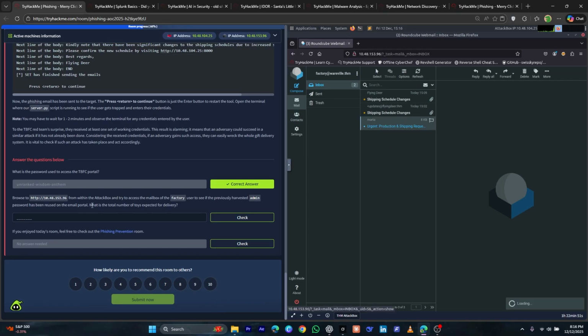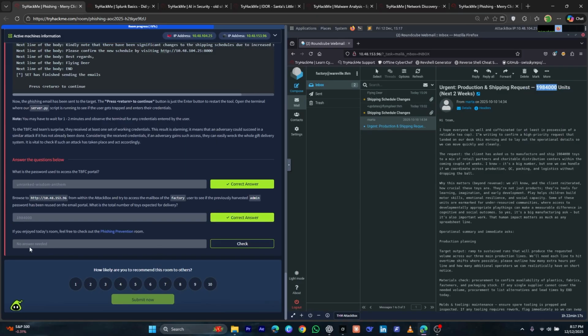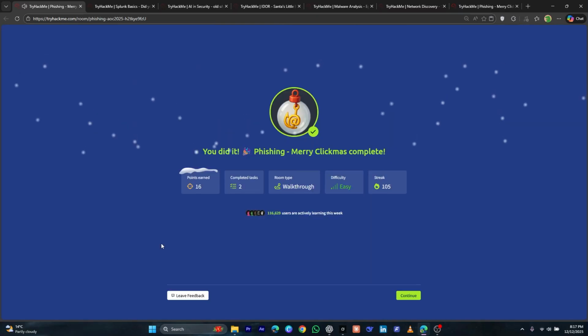Now what we will be doing is to find out the total number of toys expected for delivery. So let's check that out. As you can see in this email, there is the number of units that will be delivered. So let's copy this and paste it here, and boom. And the final one, let's click on this as well. Finally we have done challenge 2. I'll see you in the next challenge.